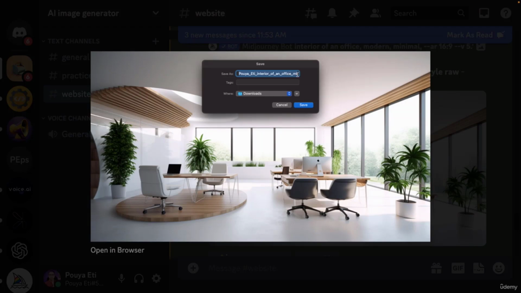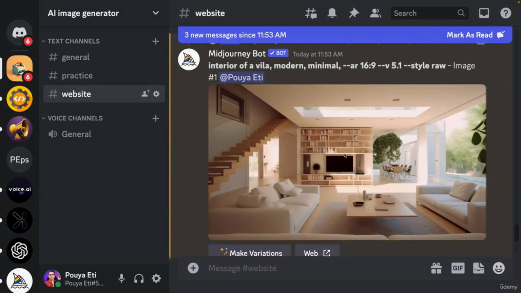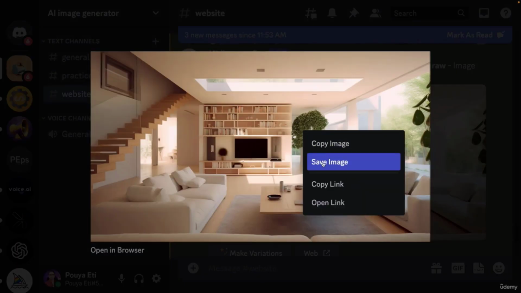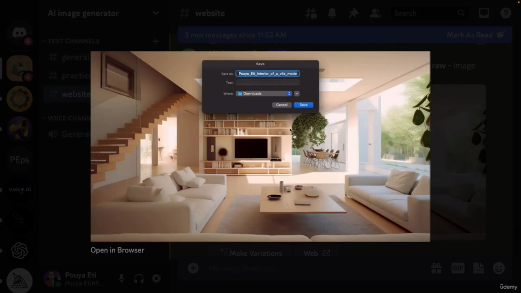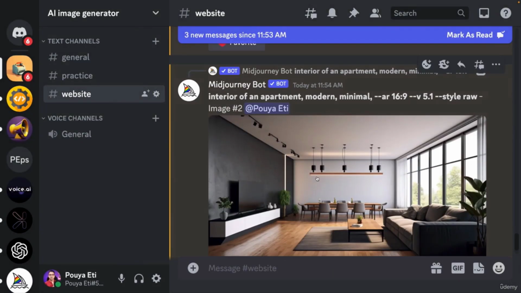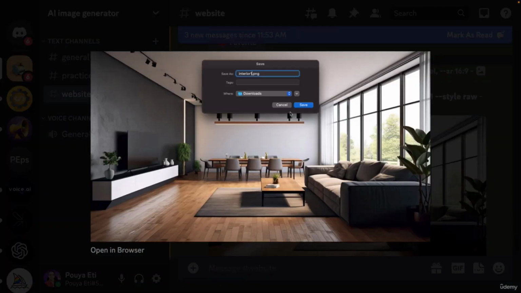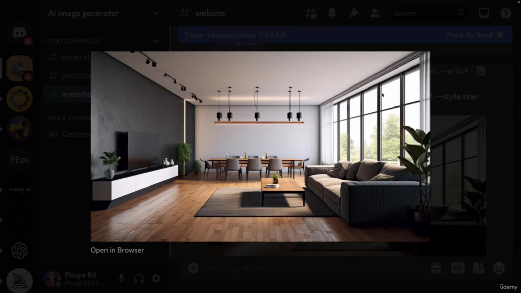So I'm going to save this. This is, let's say, the first one, interior 1.png. Then we will have the villa. Let's save it. This one will be interior 2. And then we will have the apartment, which will be interior 3.